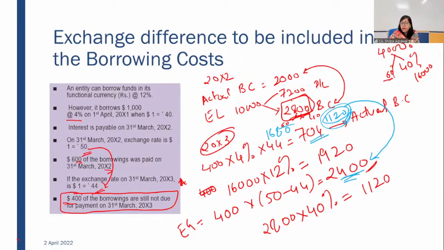This 2400 is for 40%. So we have to reduce only to an extent of 40%. We have to revert to an extent of 40% only. So reversion of 40% will be, we have to calculate out of 2800 how much is 40%. So 40% is 1120. So we can revert to an extent of 1120. We cannot revert total 2400. So this is the third complication which we are having in this particular question. Hope this is clear.